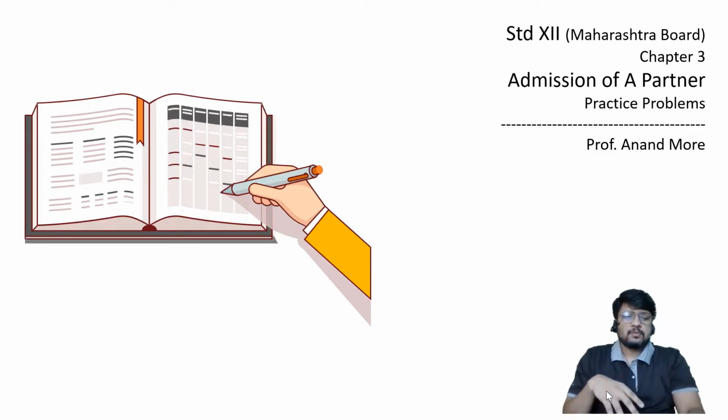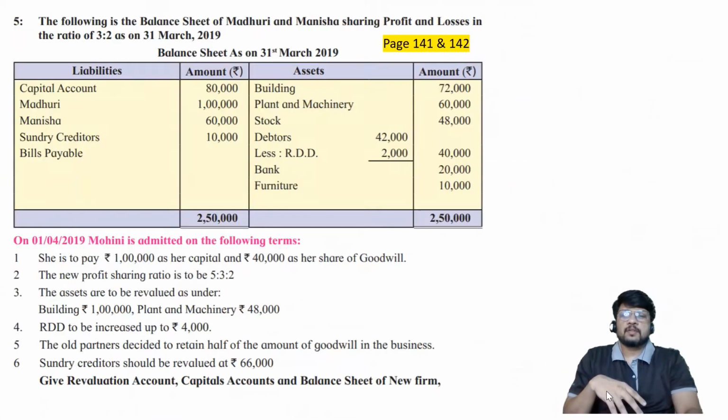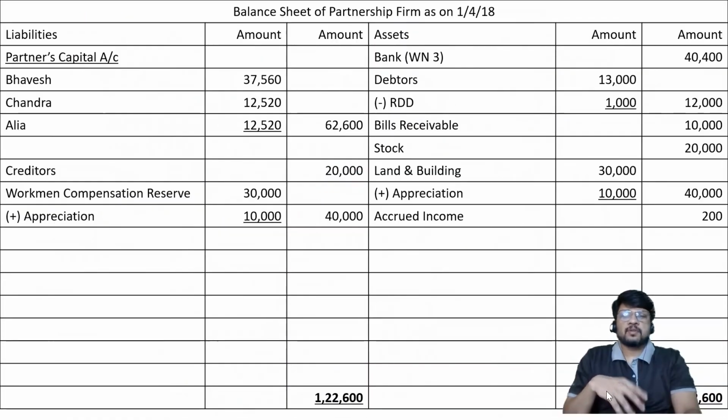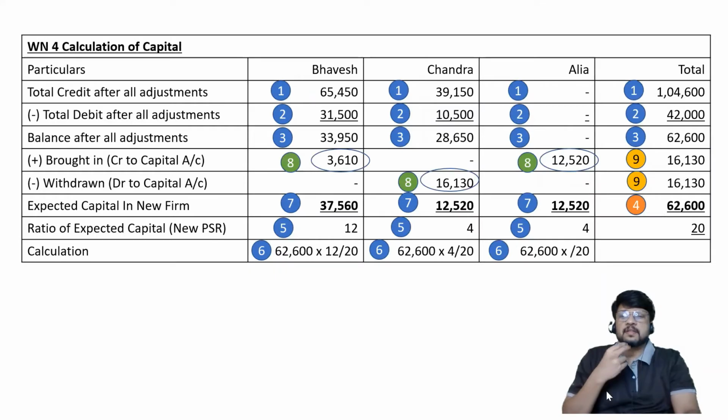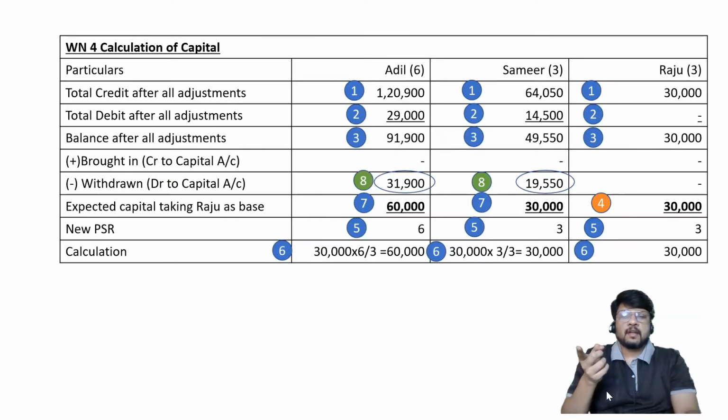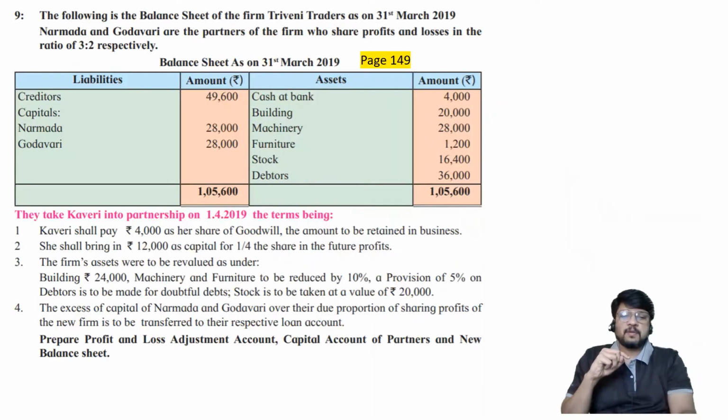Okay, so let me go to the next question. These are all the questions which you have solved. You must be very proud of yourself that you have solved such lengthy, difficult questions. And yes, in the previous question I had told you that I'll be giving this numbering system. Please check the last part of the previous video. There I had given this numbering. I had expected you to prepare the numbering on your own. Please check whether it is properly done by you or not. Okay, so let me start with today's problem now.